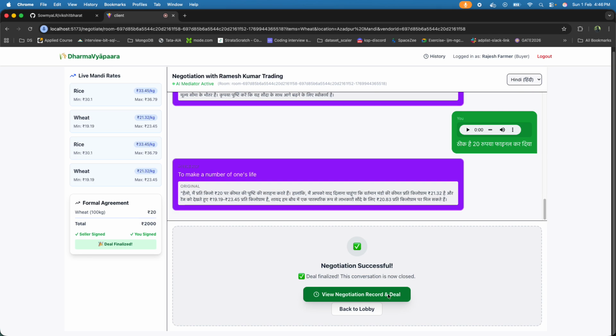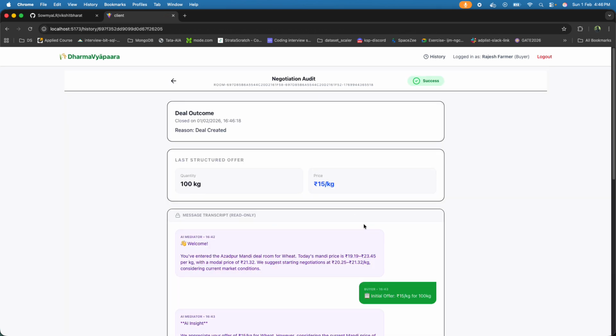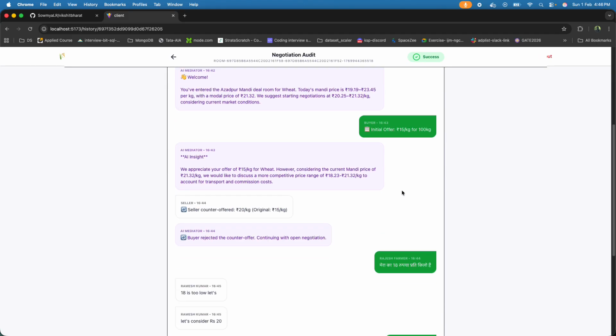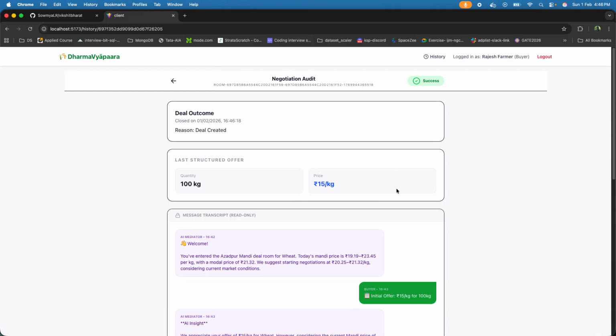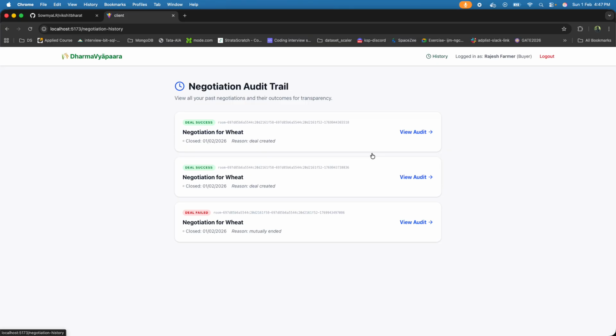And here comes the beautiful part, the audit trail. You can go and see when the deal has been closed, what was the structure offered initially, and what got agreed at the final. Everything would have been here. And we can go and check the history also. How many times this person has spoken or made a deal, for their audit purpose, they can show and they can do it.